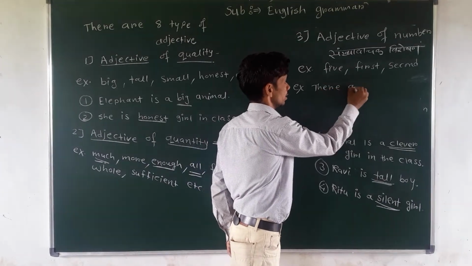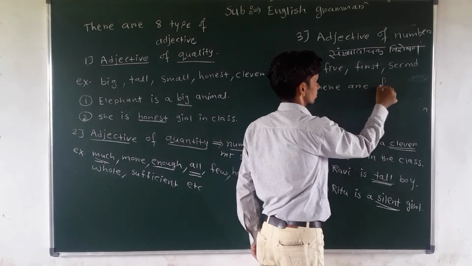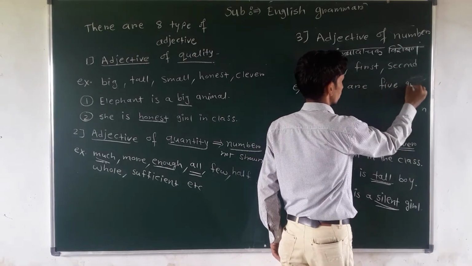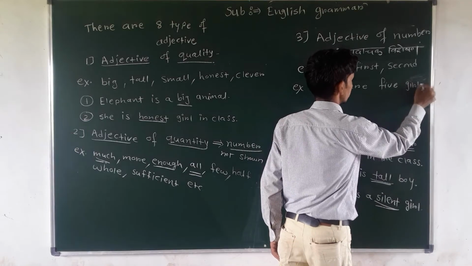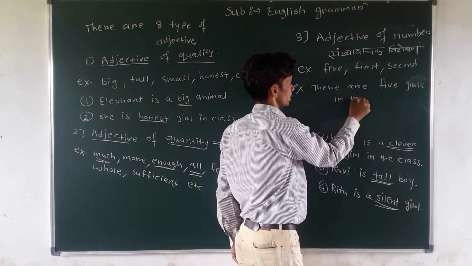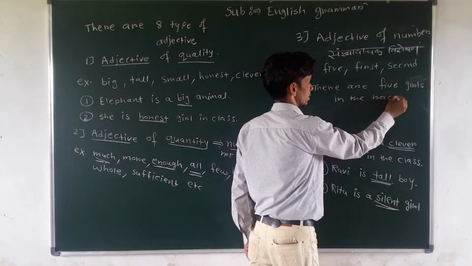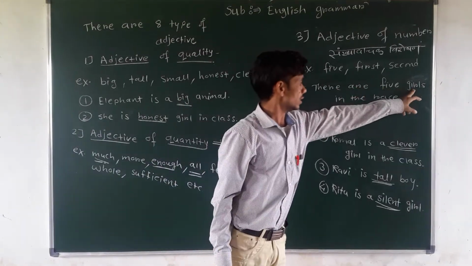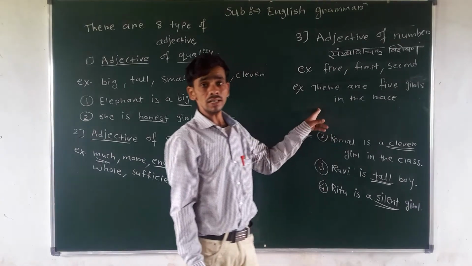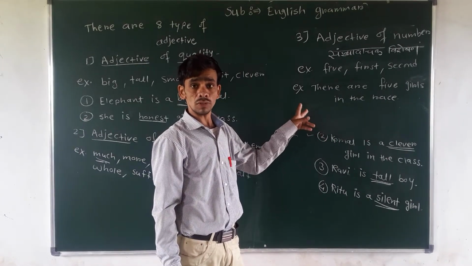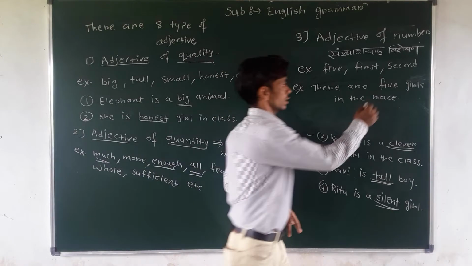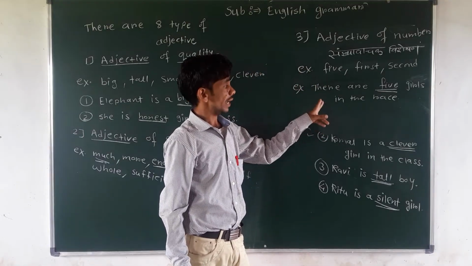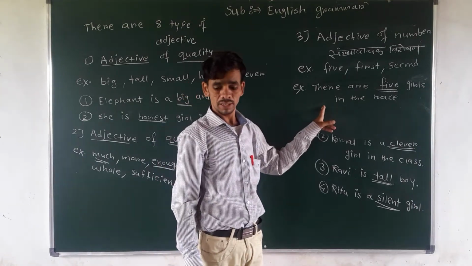There are five girls in the race. How many girls in the race? There are five girls in the race. So which word shows the extra information about the girls? This five. How many girls? Five. That's why five is an adjective of number.